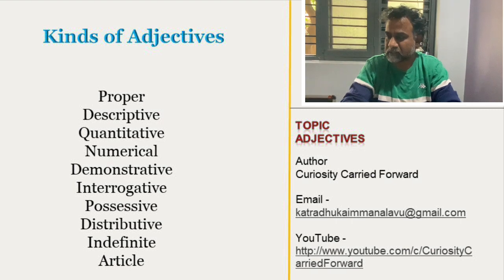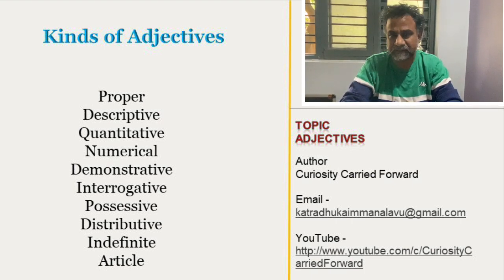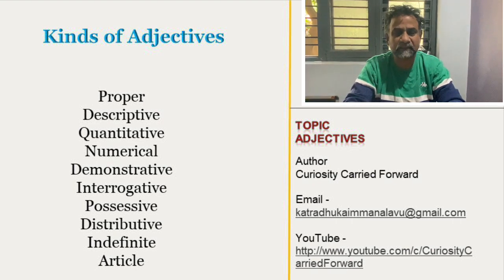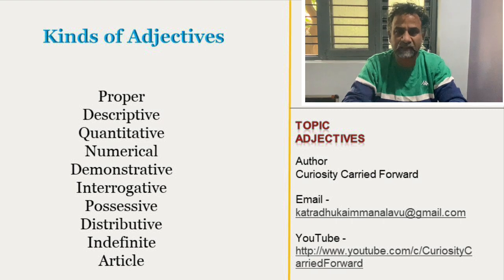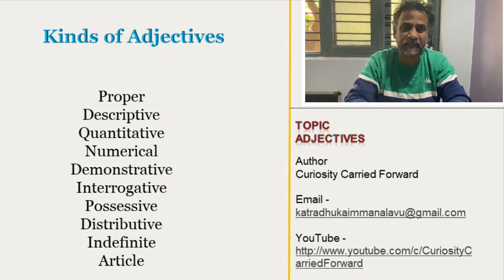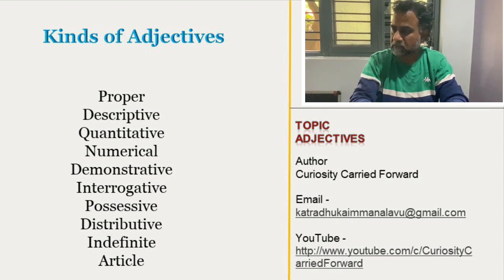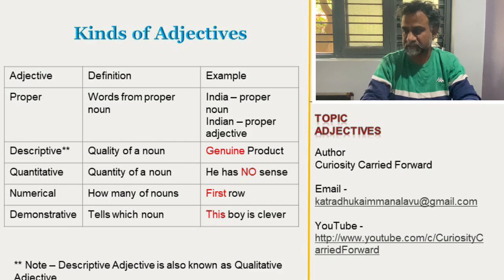Proper, descriptive, quantitative, numerical, demonstrative, interrogative, possessive, distributive, indefinite, article. So these are the 10 varieties of adjectives. Okay. Now in the next slides we will be saying each one with definition and example. I go to the next slide. Okay. The first one is proper adjective.